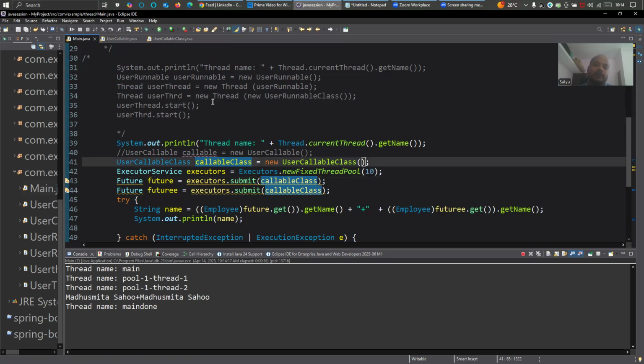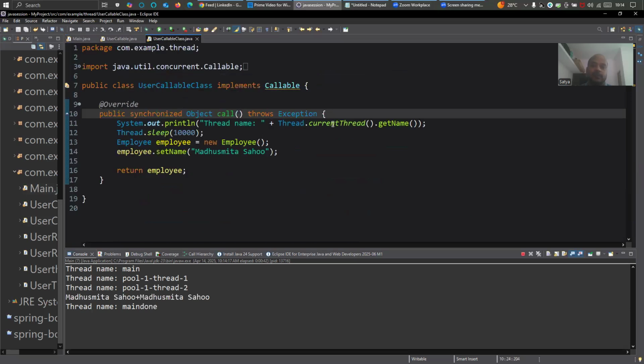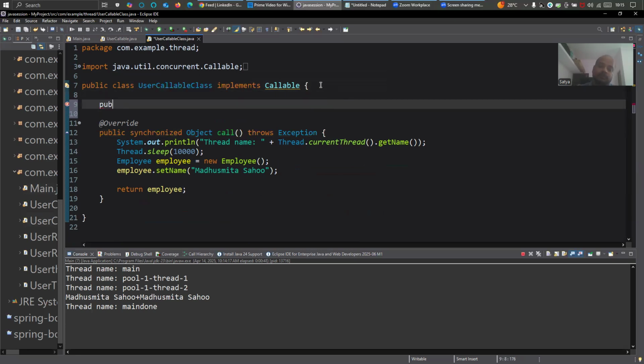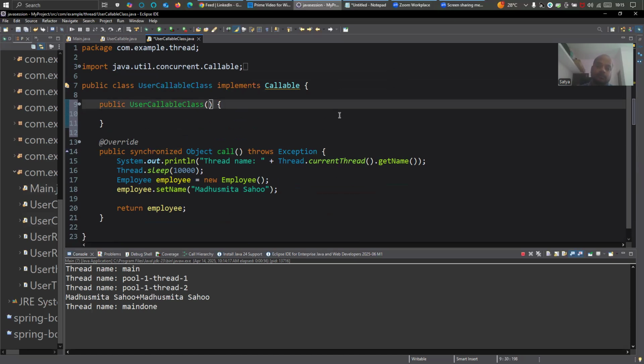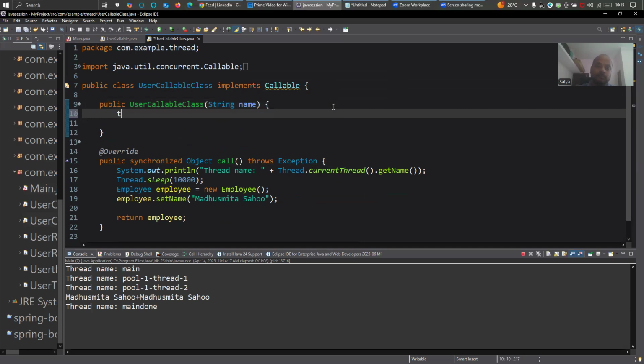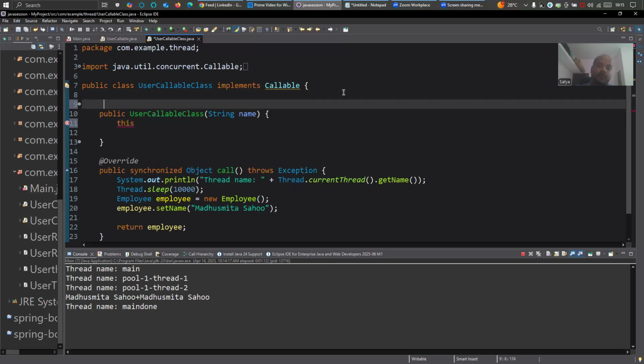I will pass a string. In this callable class, I'll create a constructor here. I have here a private String name.